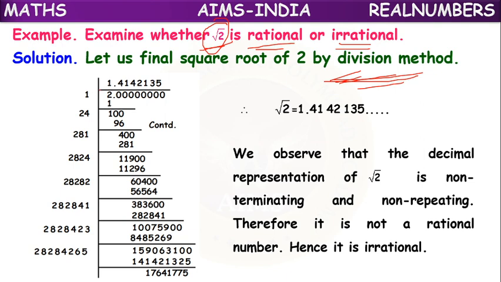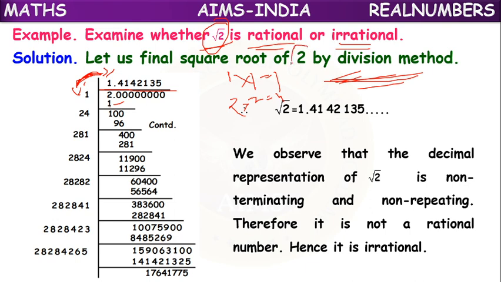So first we have to take 2 here. We can keep a decimal and we can keep as many zeros as we want. So we have to divide 2, and here and here we have to take the same number such that its product is less than or equal to this dividend 2. So what we know, the square of 1 into 1 is 1. 2 into 2 is 4.